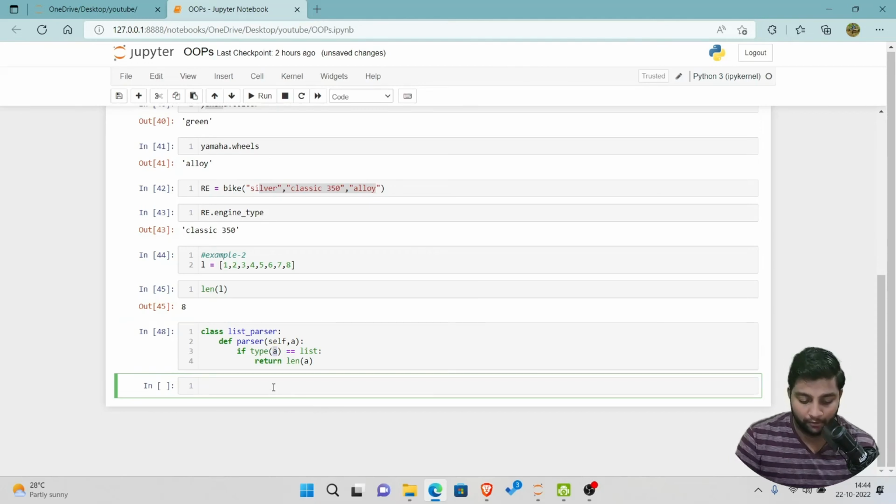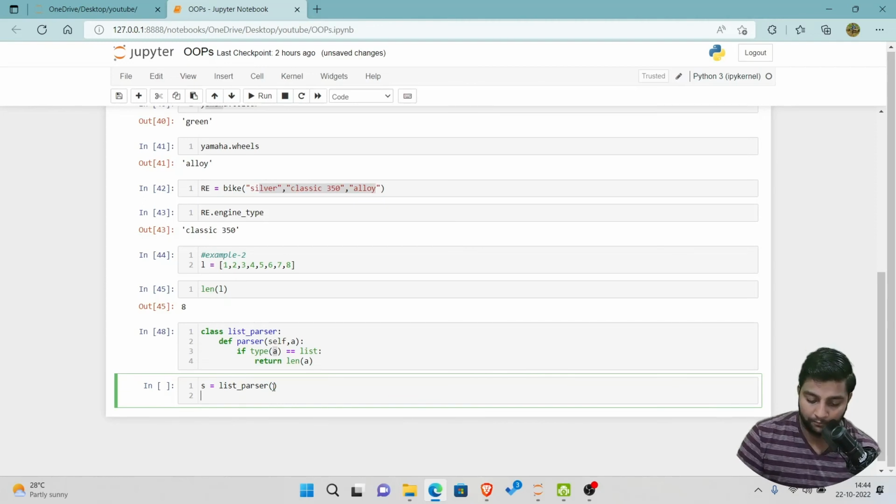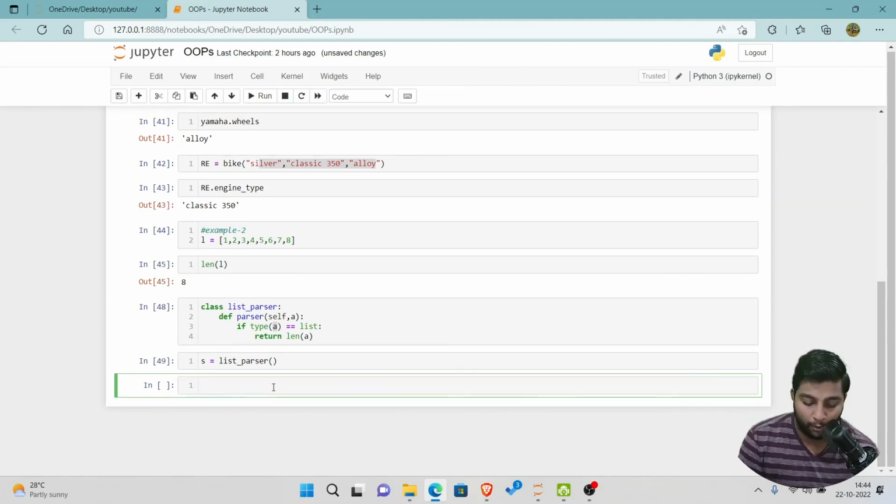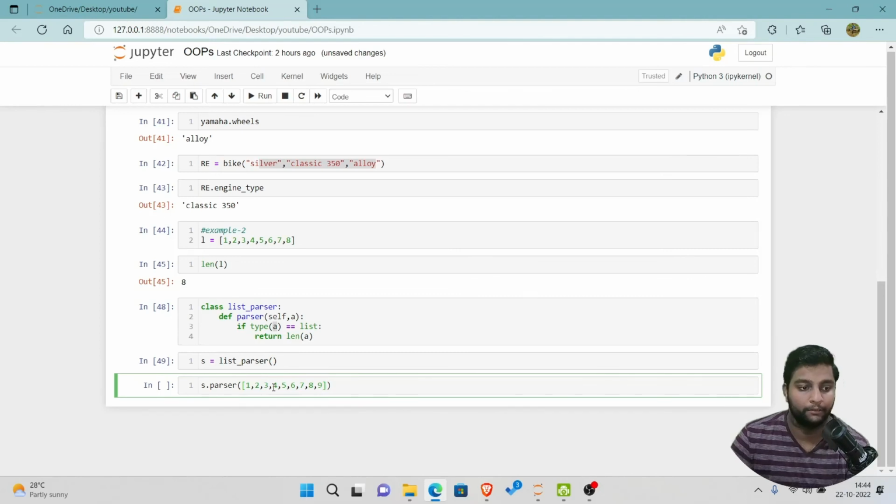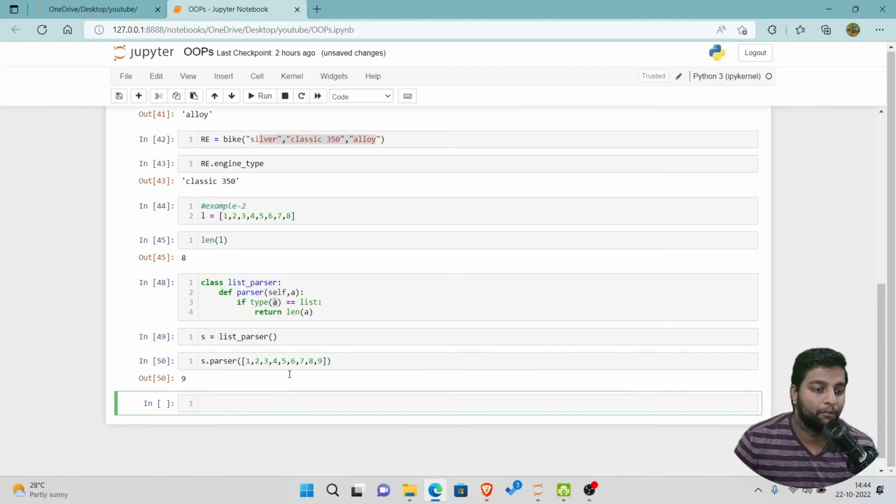So let us give s is equals to list underscore parser. We have taken the class, and now we have assigned the class to s. Now let me first execute this. And now s dot parser, we'll open the bracket and inside this we'll give the list. Same 1, 2, 3, 4, 5, 6, 7, 8, 9. So we have given until 9 and let's execute this. So we got the value 9.